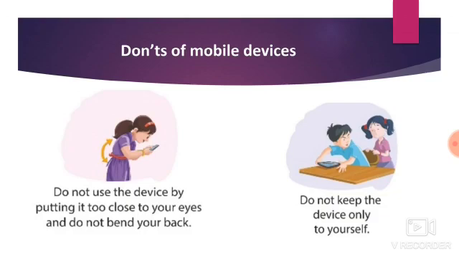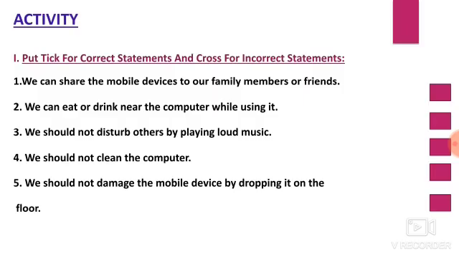Okay, let us move to the activity. Put tick for correct statements and cross for incorrect statements. There are 5 statements I have given here. So read the sentence carefully and put tick for correct statements and cross for incorrect statements.